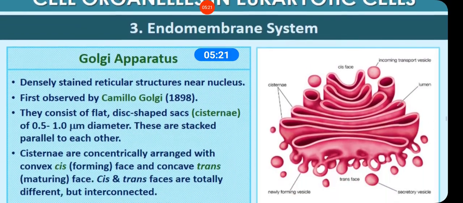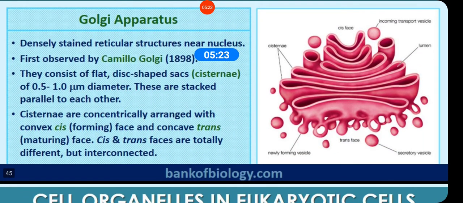Fine. Now the next endomembrane organelle is the Golgi apparatus. I have already used the words cisternae and vesicles. You can see here the structure of cisternae, spherical structures are vesicles, and small rod-shaped structures are tubules.